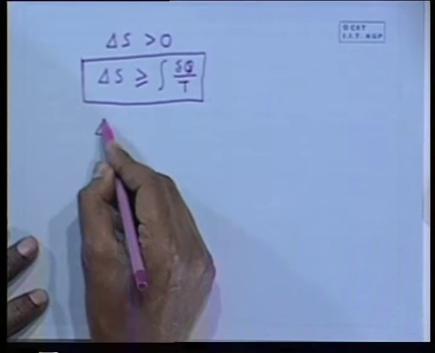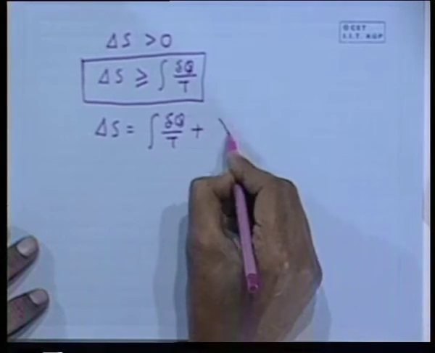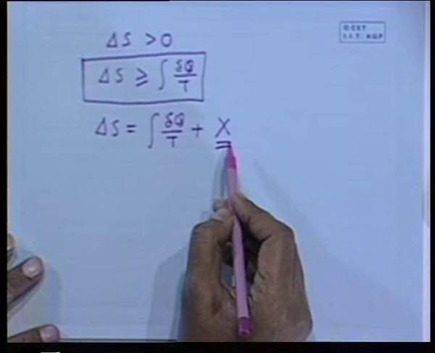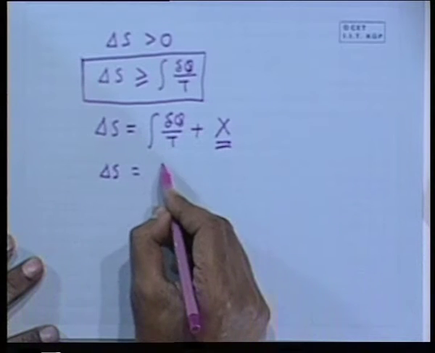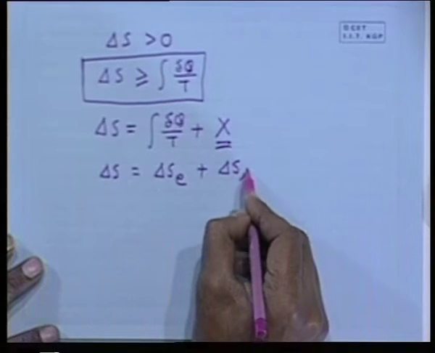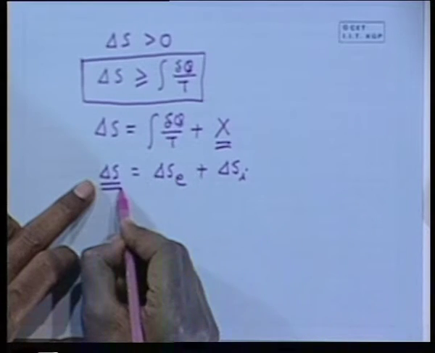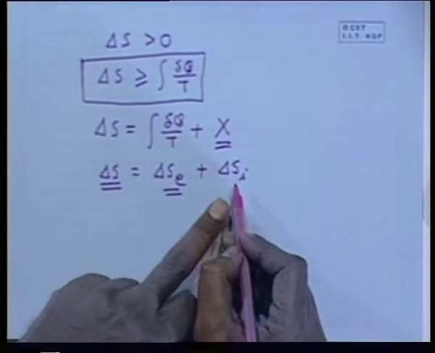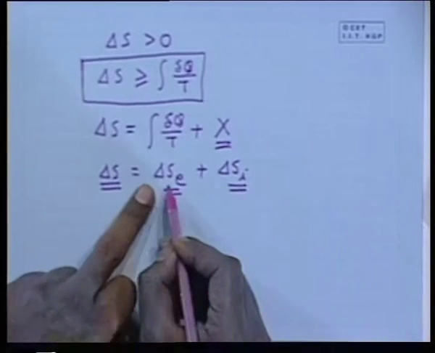I can write this as del q by T plus some positive quantity x, because it is greater than this. This is actually represented as delta S equals delta S e plus delta S i. In irreversible thermodynamics, this is expressed in this fashion: the change of entropy of a system is composed of the change of entropy due to heat transfer plus the change of entropy due to internal irreversibility. This part is internal irreversibility, and this is because of the heat transfer.